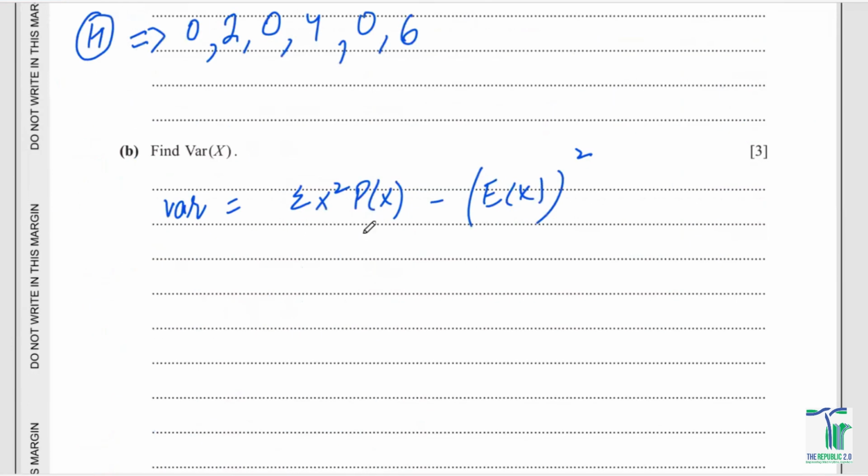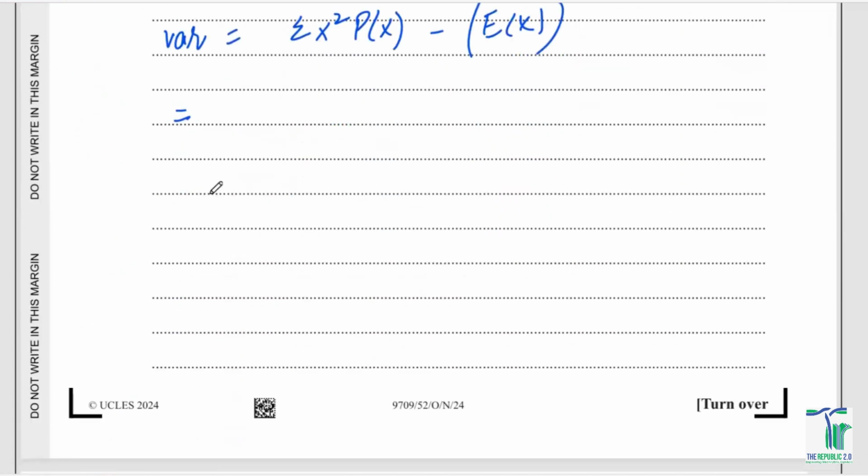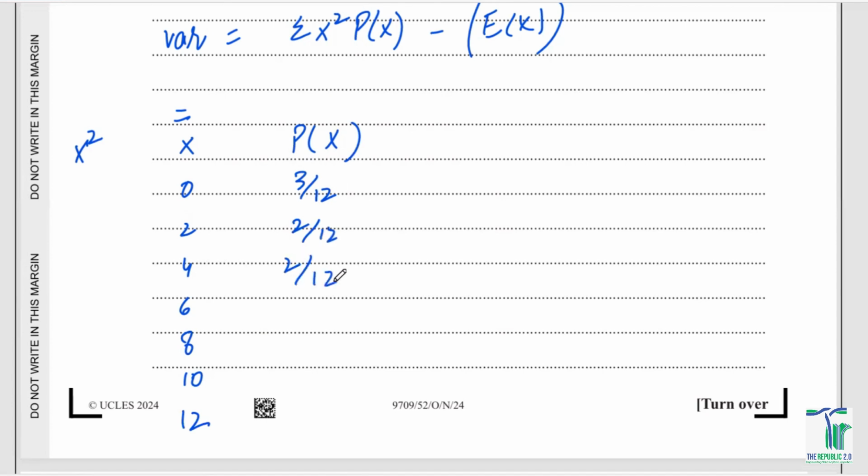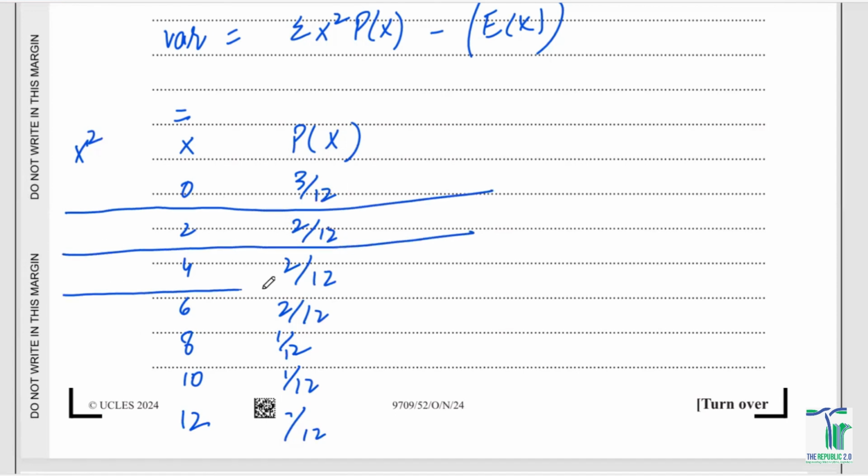First of all, what I need is their summation. So if I need a summation, I'm just going to redraw the table. I've got x and I've got probability of x as well. X was 0, 2, 4, 6, 8, 10 and 12. What was their probability? Their probability was 3 by 12, 2 by 12, 2 by 12, 2 by 12, 1 by 12, 1 by 12, and 1 by 12, right? So these are their probabilities, and then I've got x square as well.